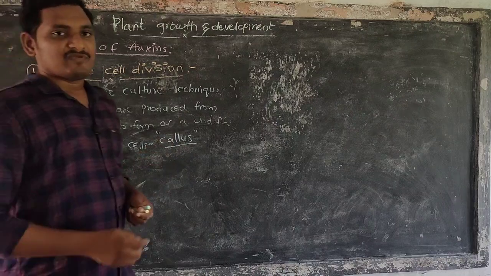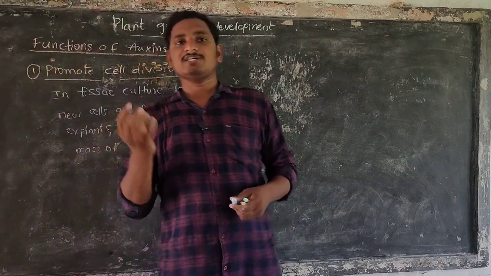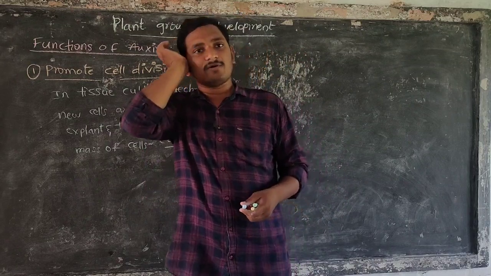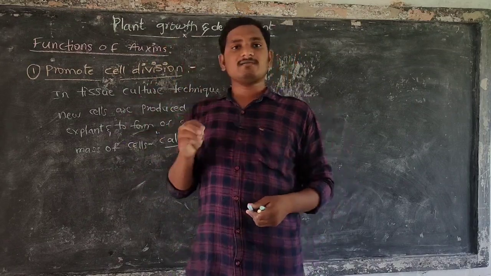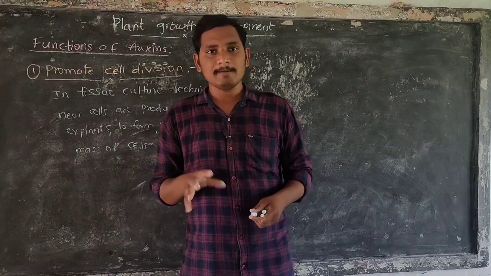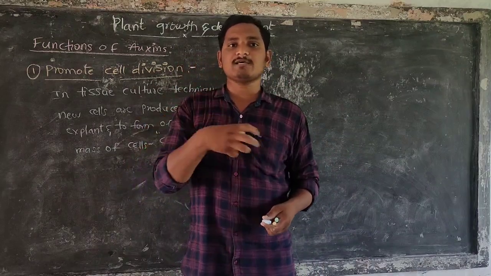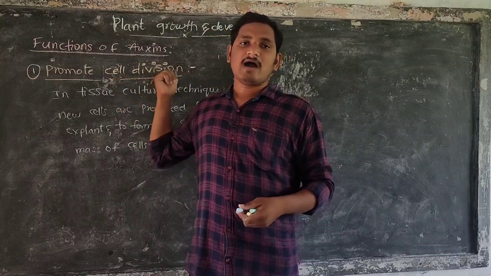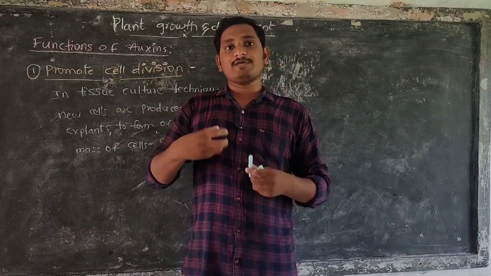Callus formation. In tissue culture we take a small tissue, a small part of the plant body. That we keep on the nutrient media of tissue culture, where many cells are produced, initiated by the auxins. Auxins promote formation of new cells.